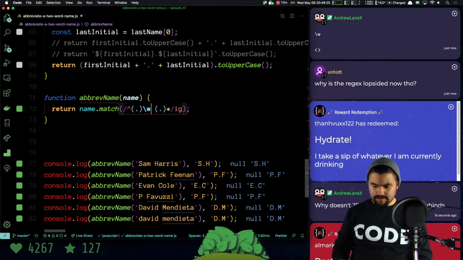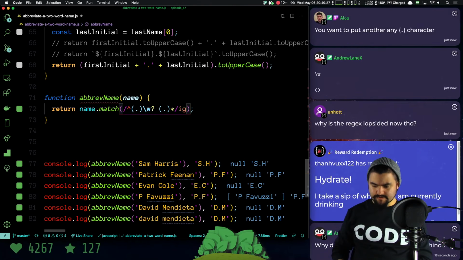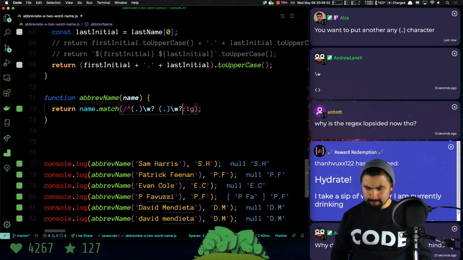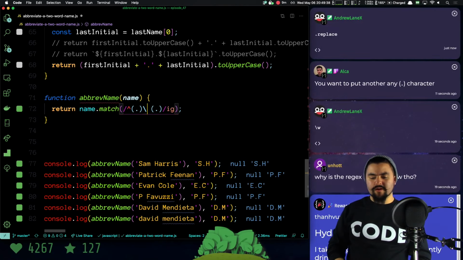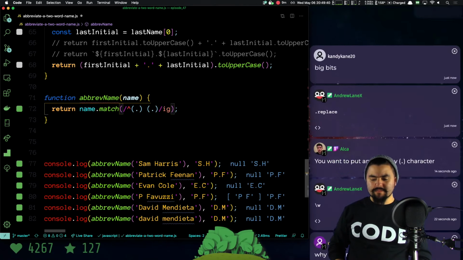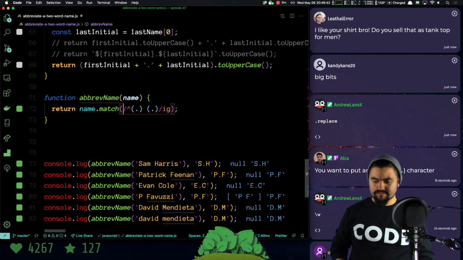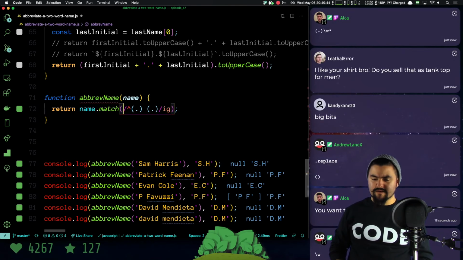So I want to match a word, and it's optional. I want to put any other character. Okay. So is match what I want? I actually want to get back an array of matches. This is giving me an array of only...